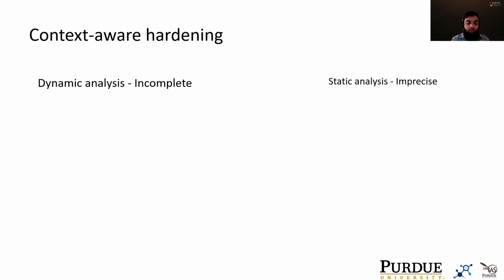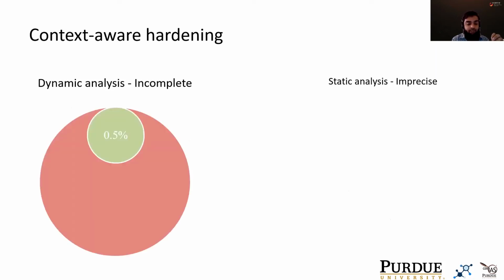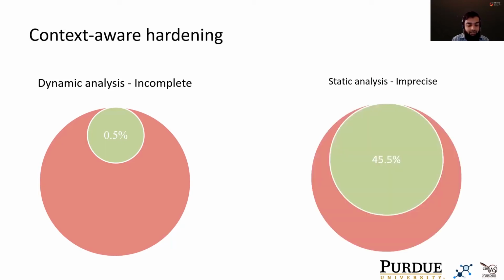Now coming to the problem of incorrect code identification. To deal with this problem, SHARD uses context-aware hardening. Recall that dynamic and static analysis have a huge discrepancy in the amount of reachable code that they report. For example, on NGINX, dynamic analysis reports 0.5% of the kernel code as needed per system call on average. On the other hand, static analysis reports 45.52% of the kernel code as needed per system call on average.